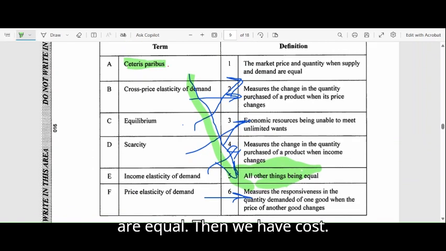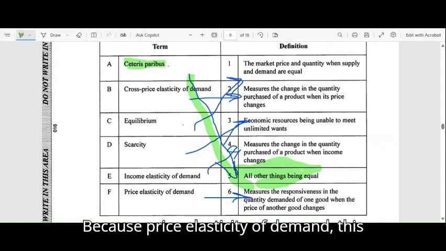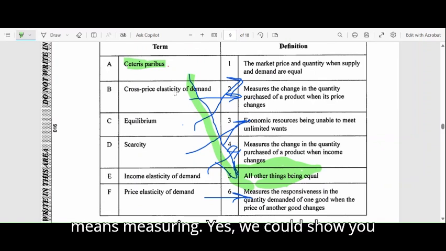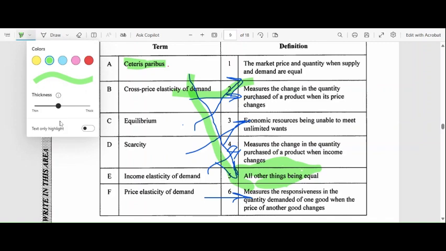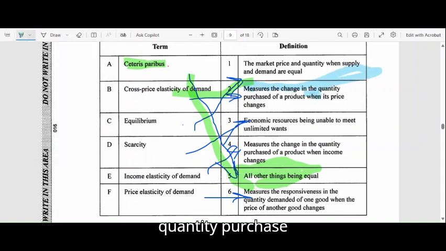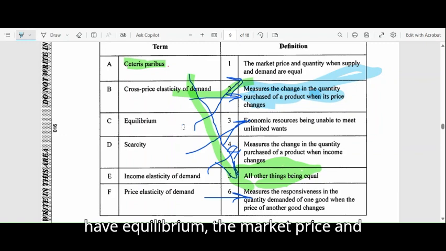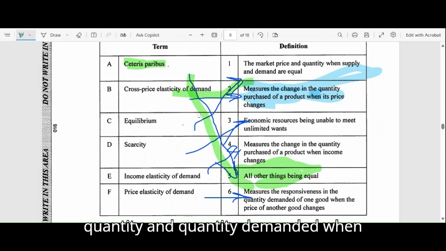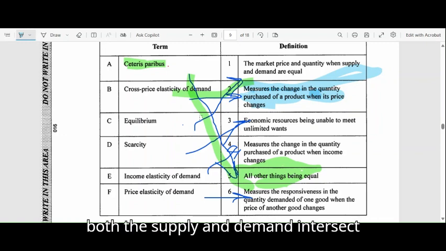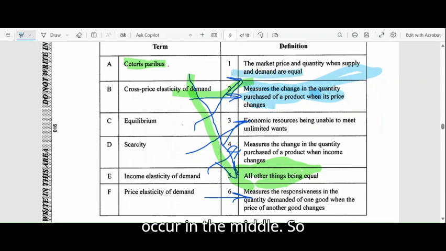Then we have price elasticity of demand. This means measuring the change in the quantity purchased of a product when its price changes. We have equilibrium, the market price and quantity demanded when supply and demand are equal, meaning that both the supply and demand intersect, and that causes equilibrium to occur in the middle. So that's equilibrium.